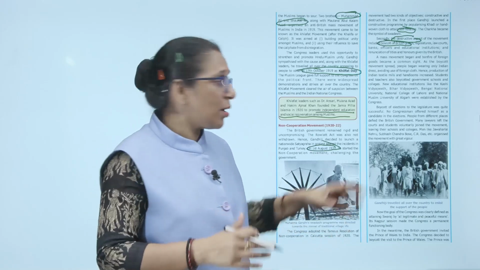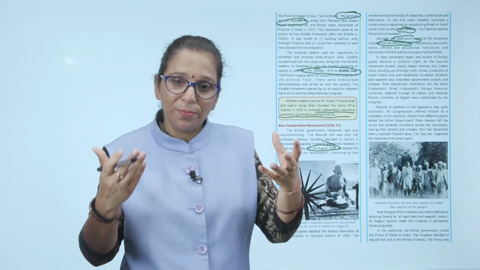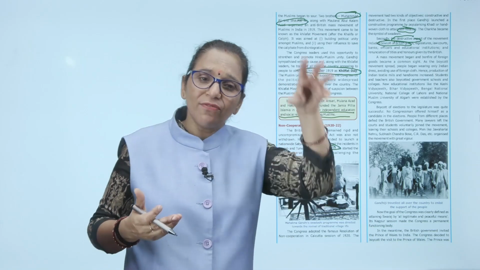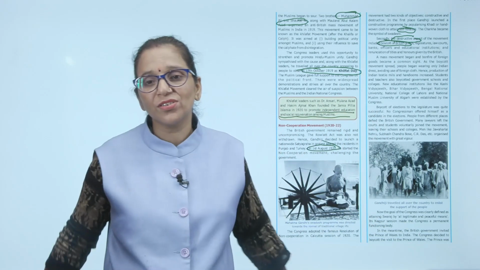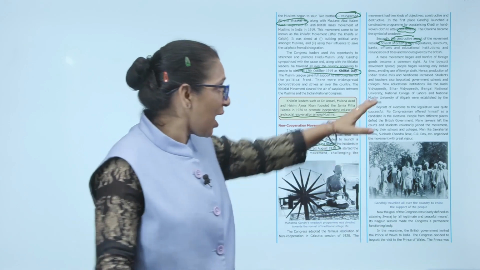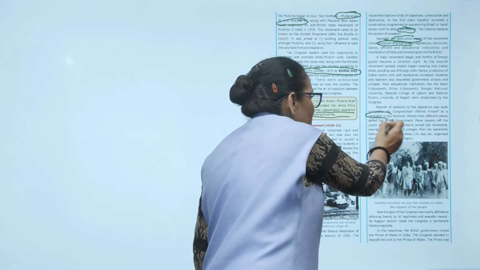So this was the time period where the Indian economy grew, and somewhere the British government faced losses. New educational institutions were also set up at that time. You can see at that time Kashi Vidyapeeth, Bihar Vidyapeeth, Bengal National University, National College of Lahore and National Muslim University of Aligarh were established by the INC to educate the Indian youth. Boycott of elections to the legislature was also successful. No Congressman offered himself as a candidate in the election.